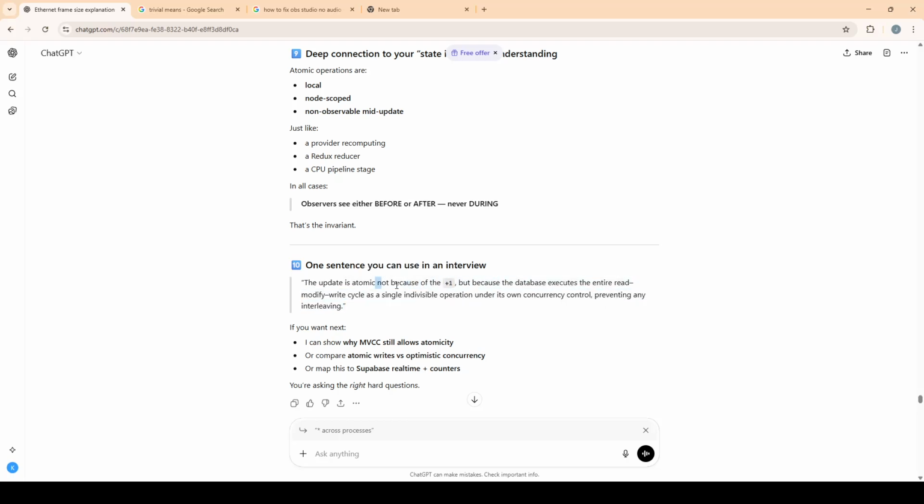Here is a sentence you can use in an interview. The update is atomic not because of plus one, but because the database executes the entire read, modify, write cycle as a single indivisible operation under its own concurrency control, preventing any interleaving.